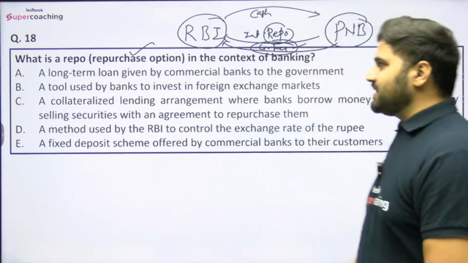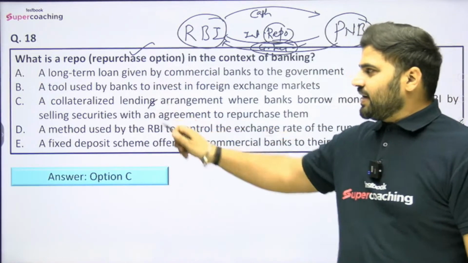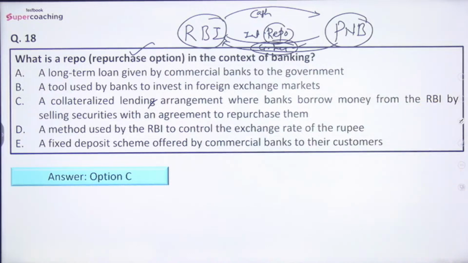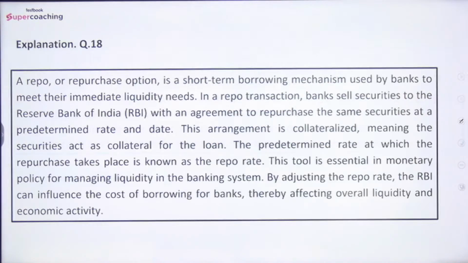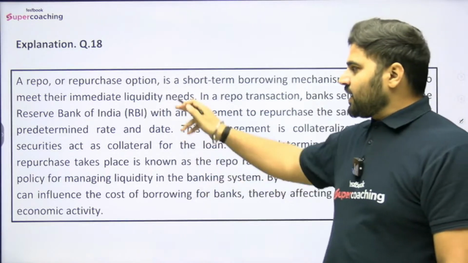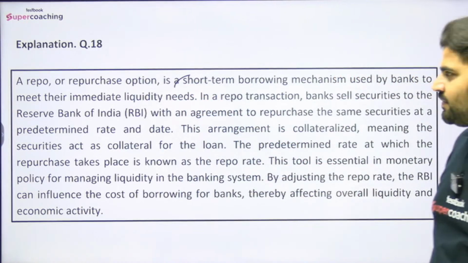So this is basically the concept of repurchase option and that is why option number C would be the right answer. That is a collateralized lending arrangement where banks borrow money from the RBI by selling securities with an agreement to repurchase them. You can read the explanation here. A repo or repurchase option is a short-term borrowing mechanism used by banks to meet their immediate liquidity needs.